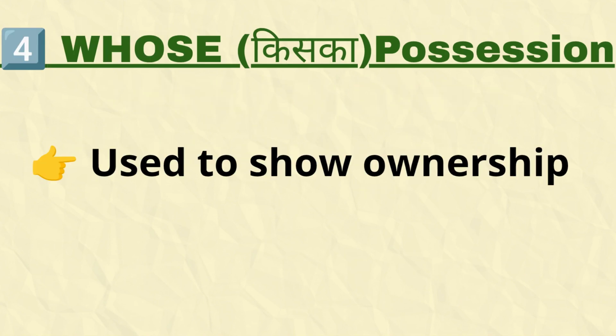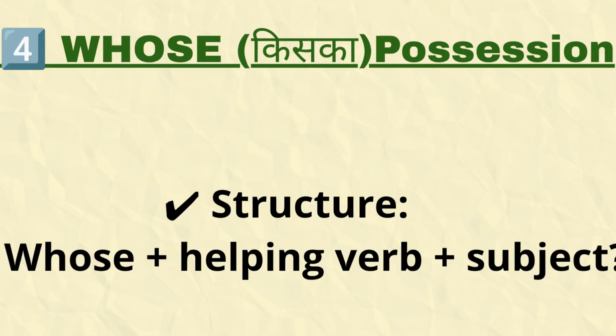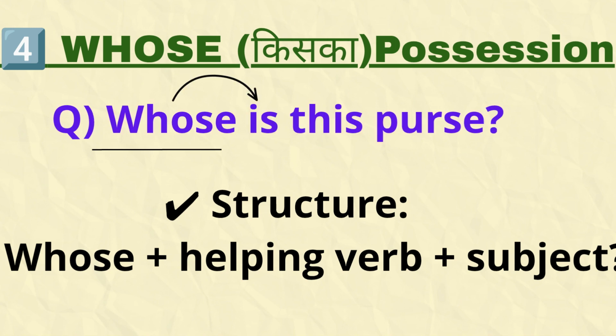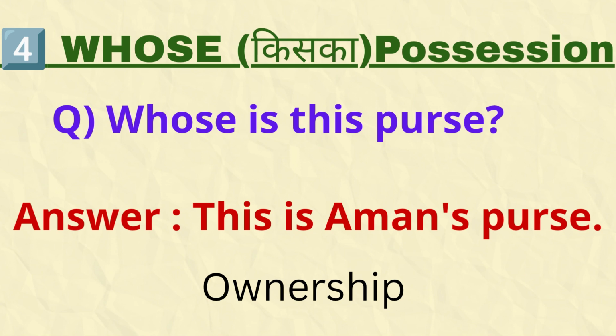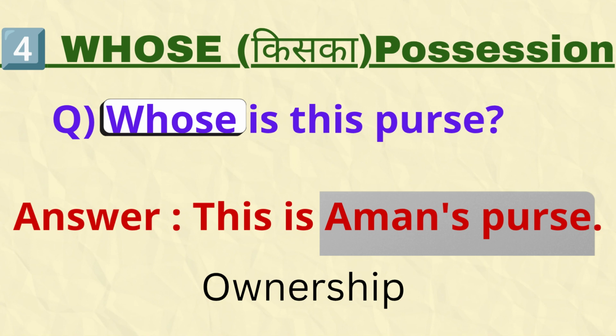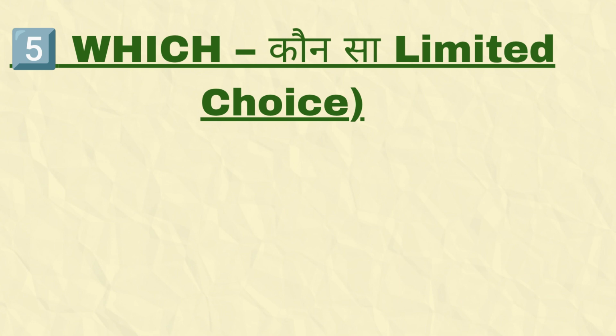Okay. Next is whose. It is used to show ownership. The structure is whose plus the helping verb plus subject. Example is whose is this purse? And the answer is this is Aman's purse. Here we are asking about ownership. The word whose replaces the owner's name, that is Aman. So whose works as an interrogative pronoun because it stands in place of a noun. Got it?